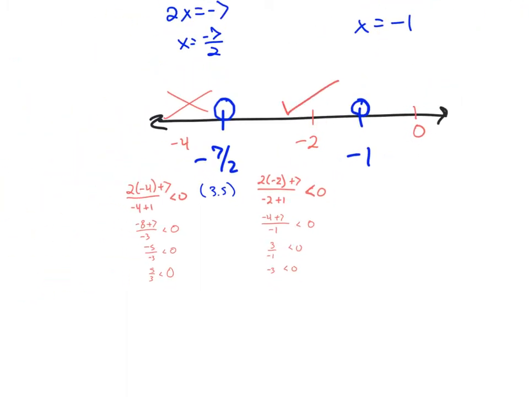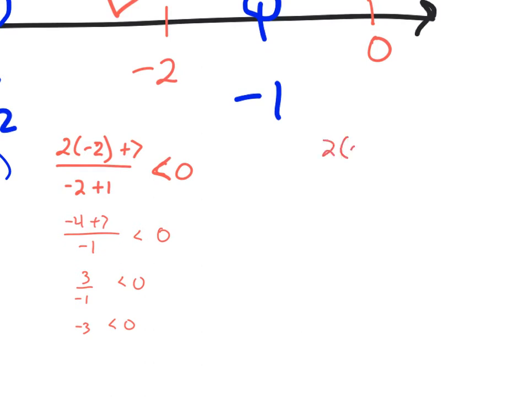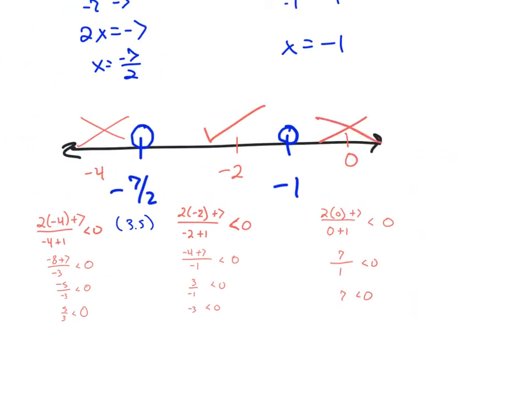So that middle section works. And then the far right, 2x plus 7 over x plus 1 is less than 0. So 0 times anything is 0. So I end up with 7 over 1, which is less than 0. 7 is not less than 0, so that interval is out.